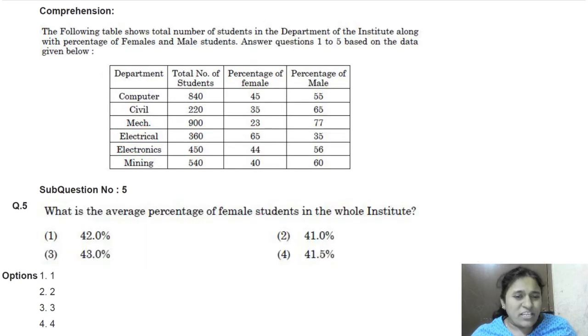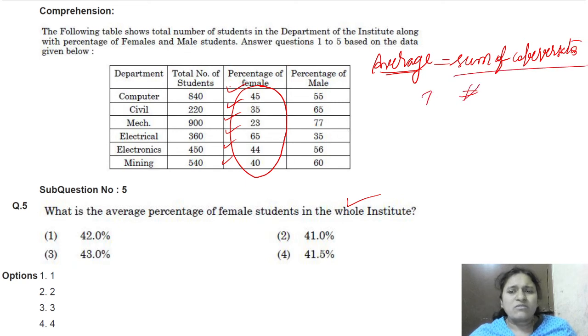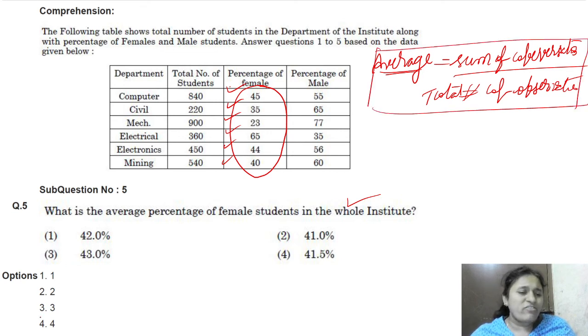What is the average percentage of female students in the whole institute? We just have to find the average percentage. Already here percentages are given for the female. What is average? All of us know, right? Sum of observations divided by total number of observations. Yes, total number of observations. Okay, but I will tell you one more trick to find the average quickly.